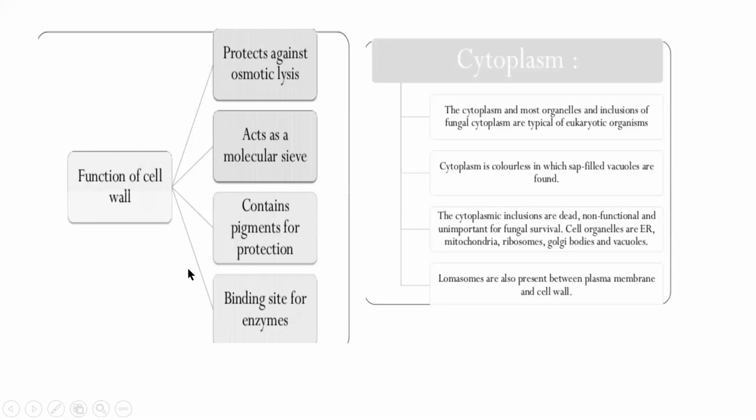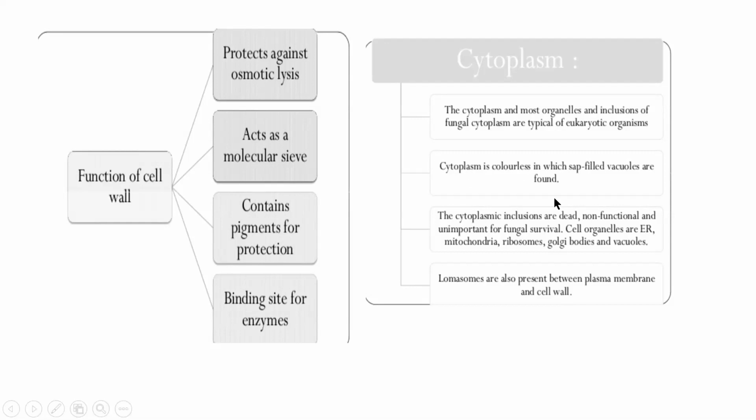So inner to the cell wall, you have the cytoplasm, just like any other living organism. The cytoplasm has organelles. All the organelles are present in the cytoplasm. Eukaryotic cell will contain mitochondria, Golgi bodies, endoplasmic reticulum, nucleus surrounded by a nuclear membrane, vacuole. All these are present inside the fungal cytoplasm also. And cytoplasm in the fungal cell is colorless.